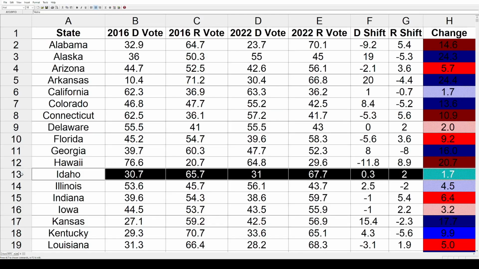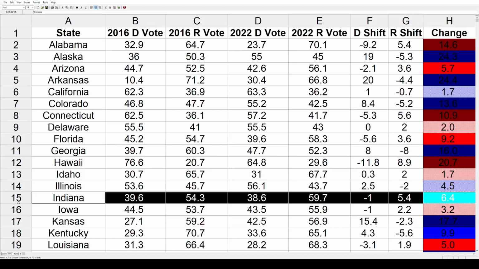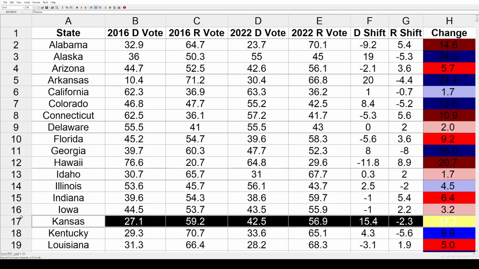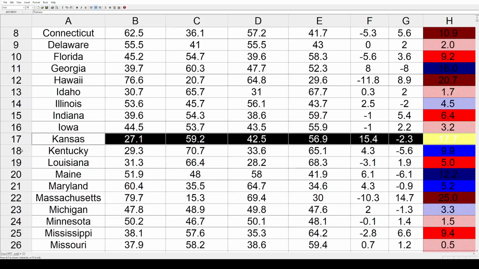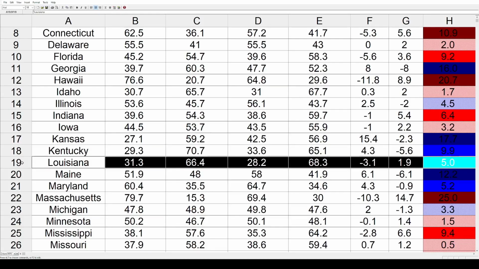Idaho had a smaller shift toward the right by 1.7%. Illinois, 4.5% toward the Democrats. Indiana, 6.4% toward the GOP. Iowa also toward the GOP by 3.2%. Kansas had a solid blue shift there by 17.7%. Kentucky, just under 10%, 9.9% toward the Democrats. Louisiana, an even 5% toward the Republicans.